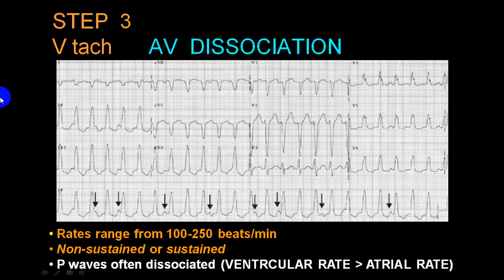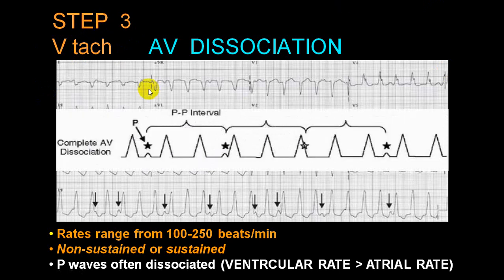The third step we call AV dissociation. Now in a run of tachyarrhythmia, if you see a small P wave, you can see this P wave clearly, and whenever you see a P wave in the presence of a wide QRS tachyarrhythmia, and if that P wave rate is different from the RR interval, see this RR interval and this PP interval, it is different, that is AV dissociation.